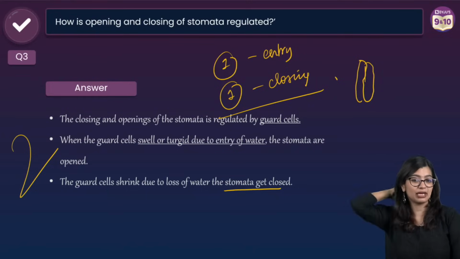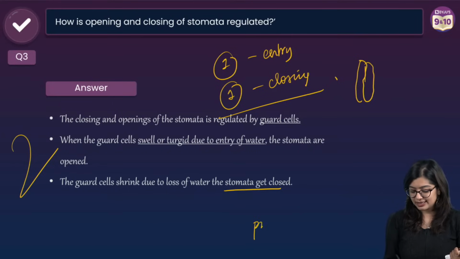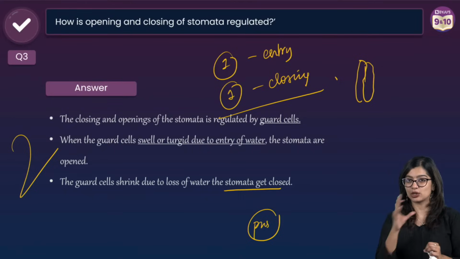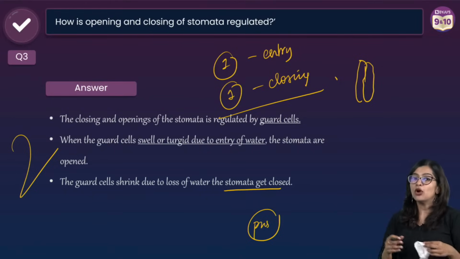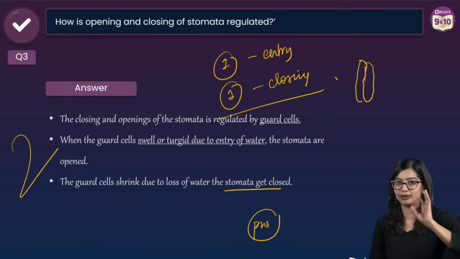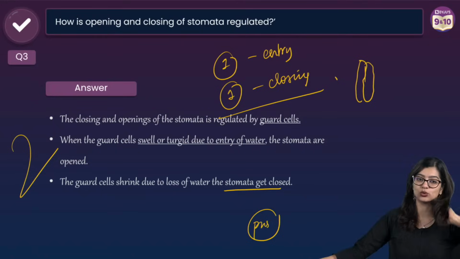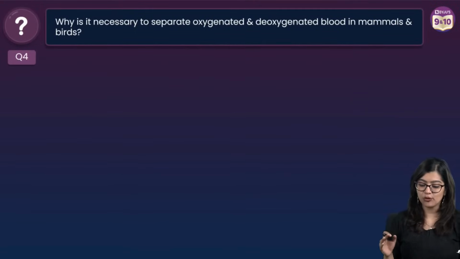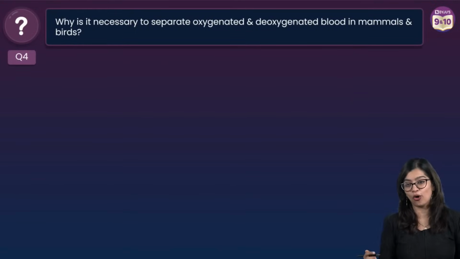Now somebody is asking me, ma'am, what is pus? Pus is that yellowish fluid which consists of dead cells. It includes some of your plasma, right? Whatever is unnecessary and needs to be exited out of the body, that includes pus. Yes? Okay. Now let's move on to question number 4.